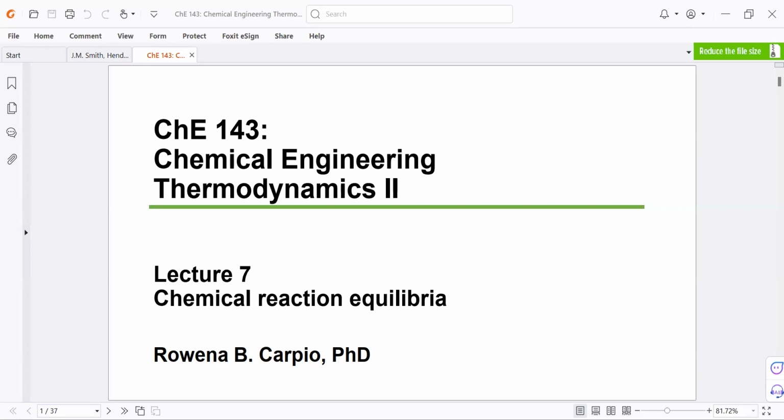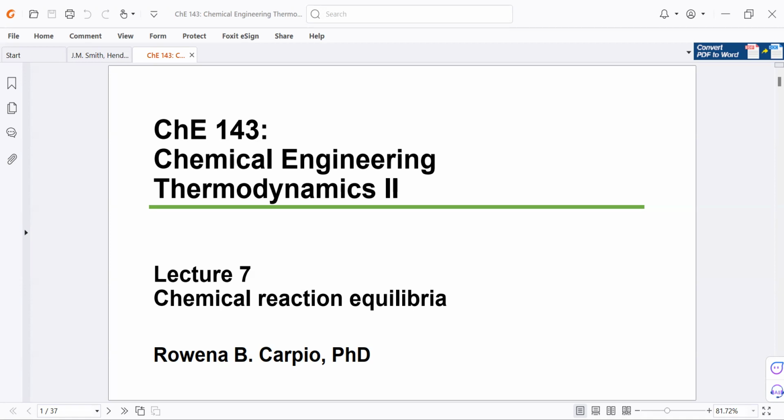And both the rate and equilibrium conversion of a chemical reaction depend on the temperature, pressure, and compositions of reactants. And sometimes they need catalysts in order to achieve reasonable reaction rates. And to understand how to relate equilibrium composition to the temperature, pressure, and composition is very important in exploiting these chemical reactions.